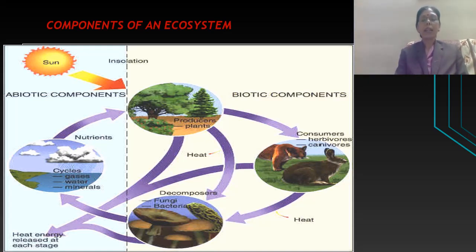Next is trophic level 2, that is plant eating animals. These are small animals, herbivores, which eat the plants. Third are flesh eating animals, which eat plant eating animals. Just see the chain. Plants are eaten by herbivores.